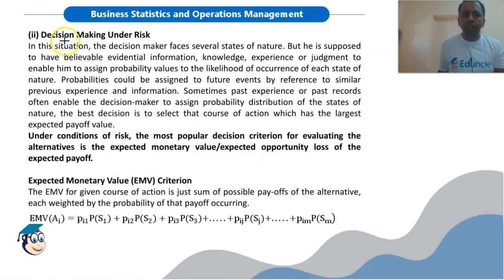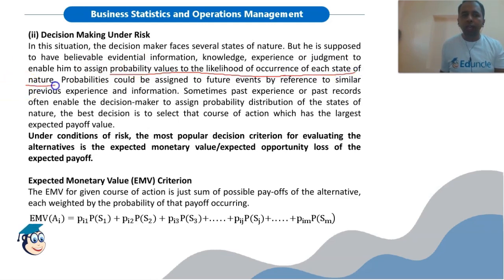Now under decision making under risk, we don't know with certainty the outcome or the consequence of the decision, but the decision maker is supposed to have believed evidential information, knowledge, experience or judgment to assign probability values to the likelihood of occurrence of each state of nature.